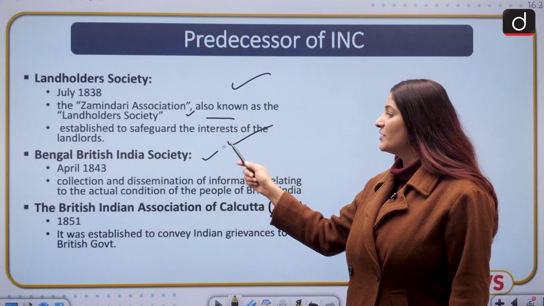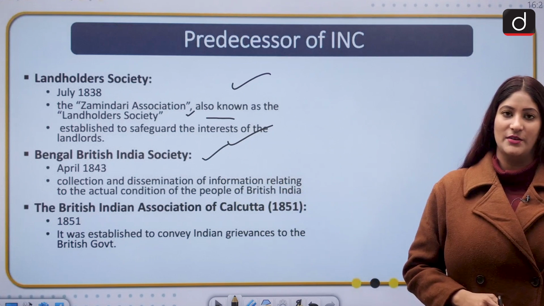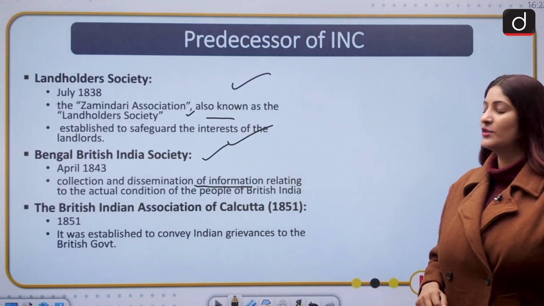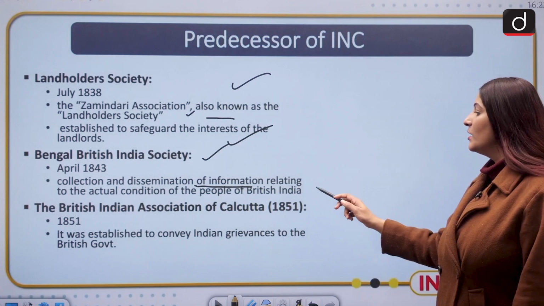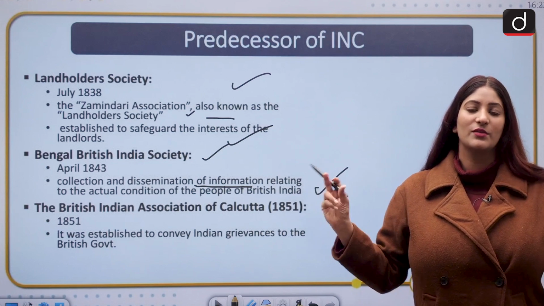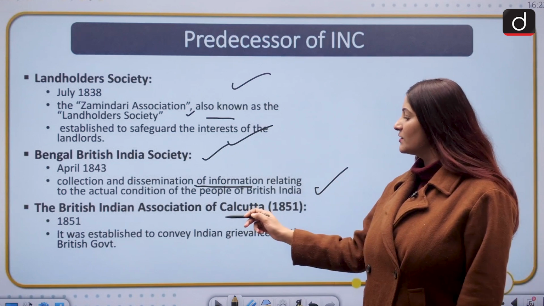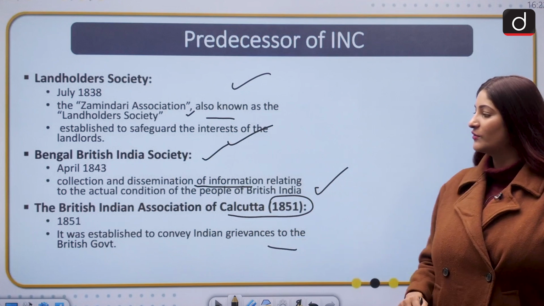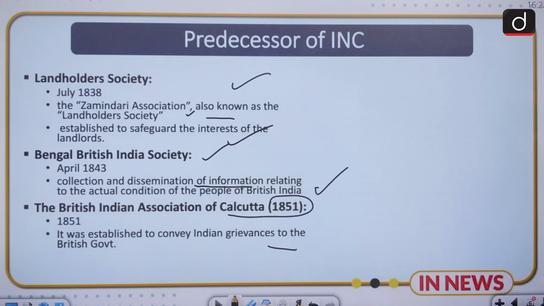Then Bengal British Indian Society, that was established in the year 1843 to collect and disseminate information related to the actual condition of the people of British India to the world, and specifically in British India. This was the main objective. British Indian Association of Calcutta in 1851, it was established to convey Indian grievances to the British government.